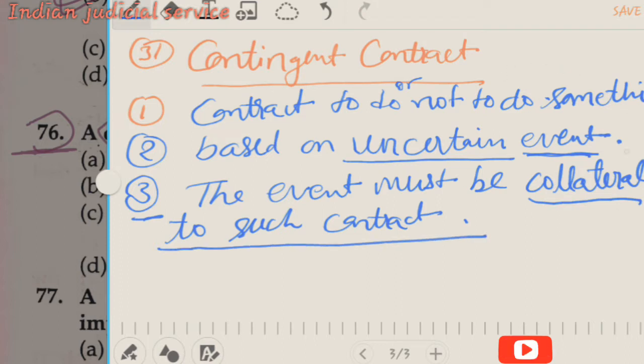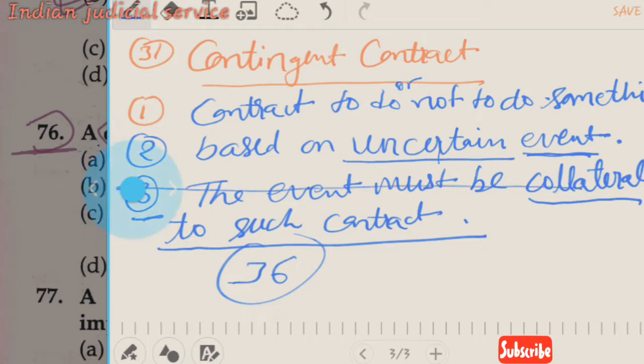If these conditions are followed, such a contract becomes a contingent contract. All insurance contracts are contingent contracts except life insurance. And according to section 36, if a contingent contract becomes impossible, at that time such a contract is a void contract, and this is provided in section 36.